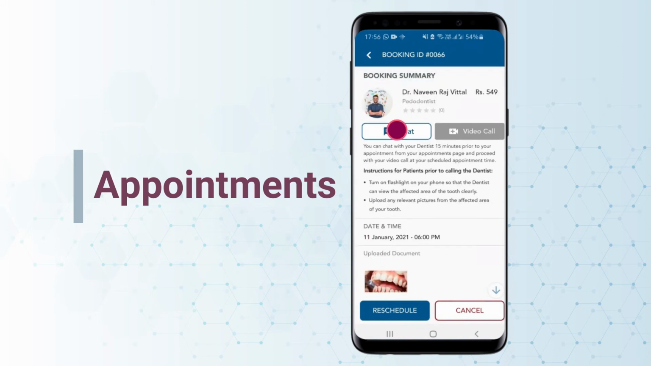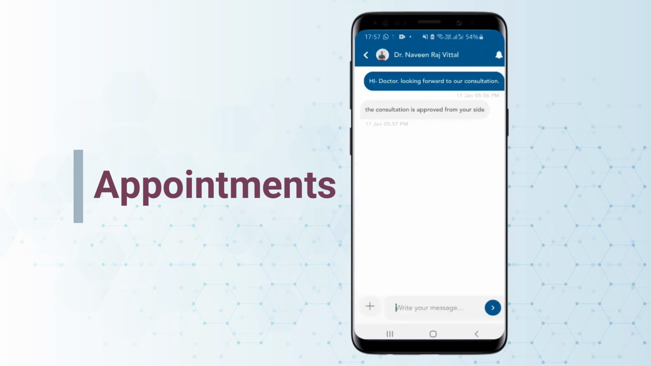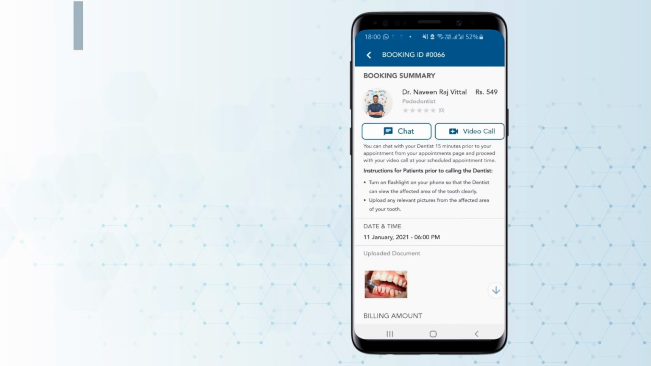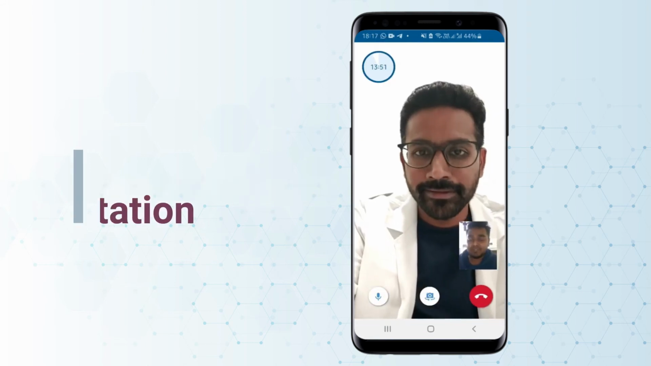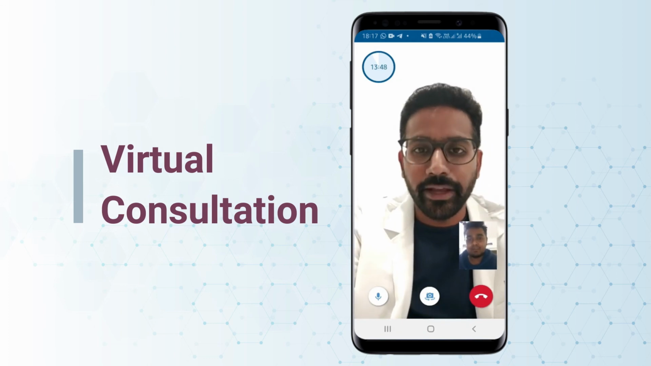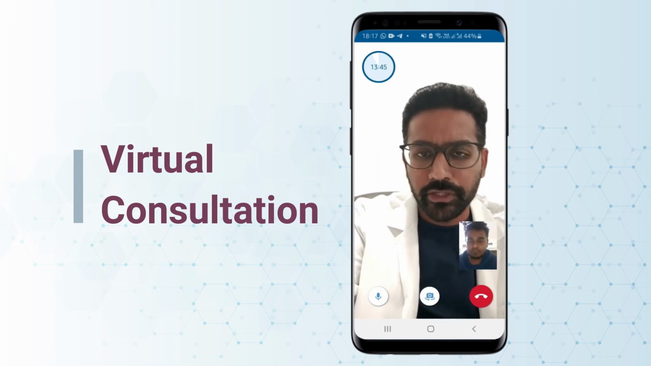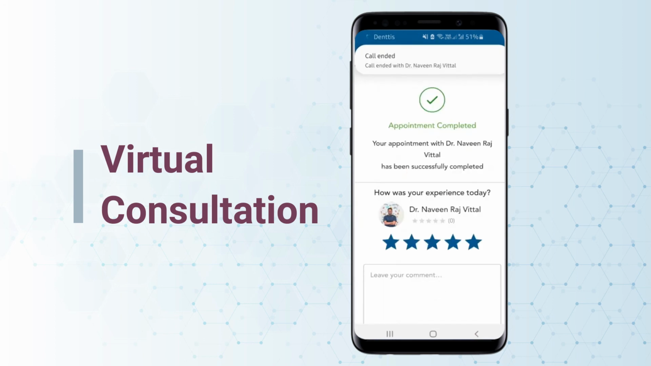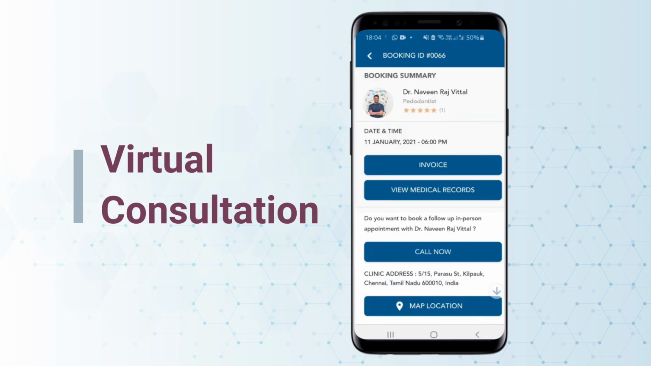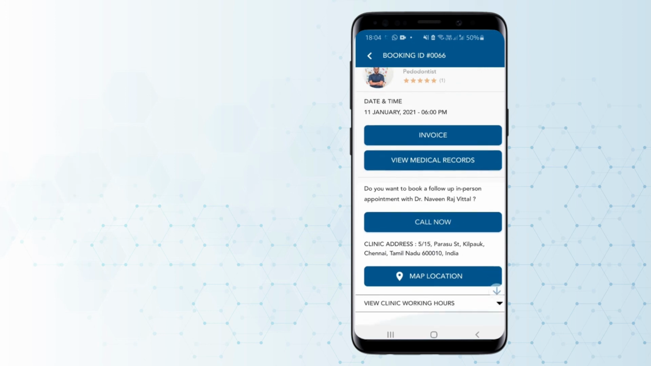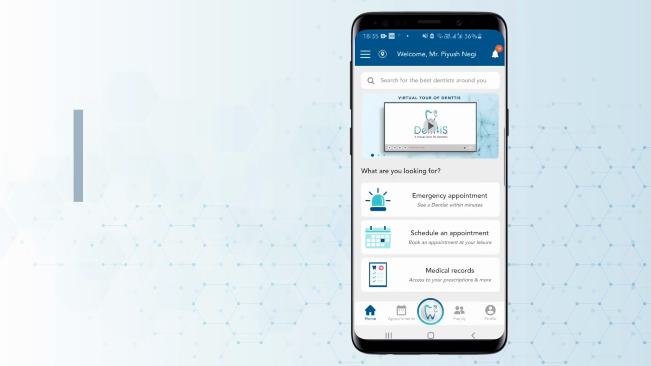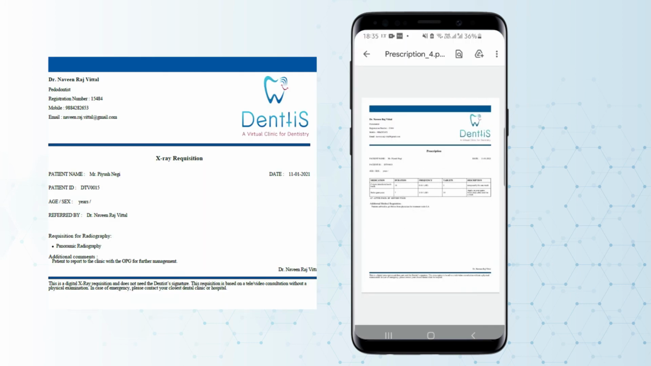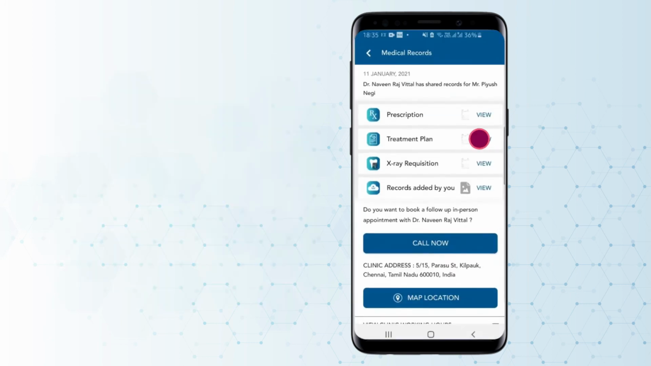Before the appointment, the user can chat with the dentist. The virtual consultation with the dentist is for 15 minutes, which can be extended by the dentist depending on the user's condition. After the consultation, a review of the user's experience as well as the dentist is taken as feedback. The dentist will upload all the medical reports which can be accessed under the medical records section.